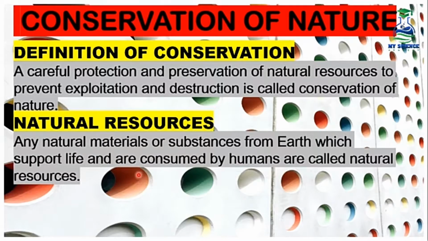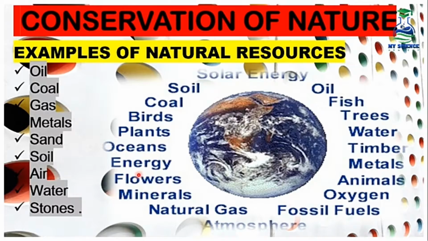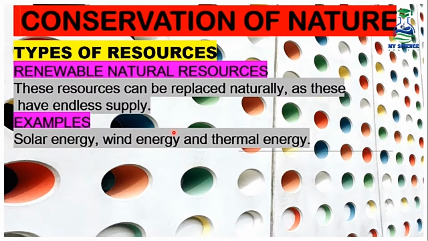So when we talk about natural resources, they are natural materials or substances, and these materials support life and also are consumed by humans. So what are now the examples of natural resources? We have various examples. We have oil, gas, soil, air, water, wildlife, and even plants. All things that naturally occur, which support life and are consumed by humans, belong to the examples of natural resources.